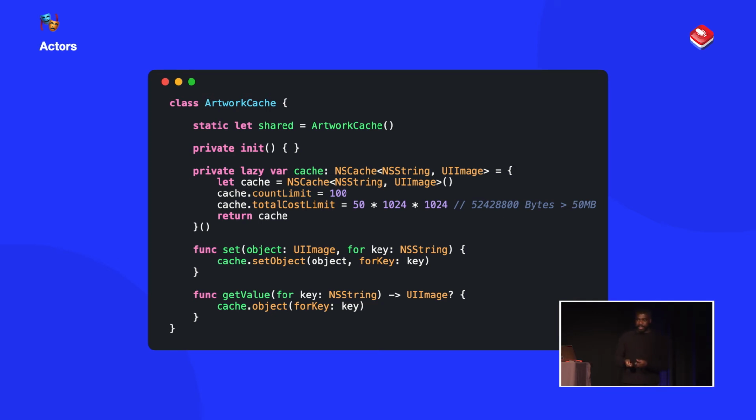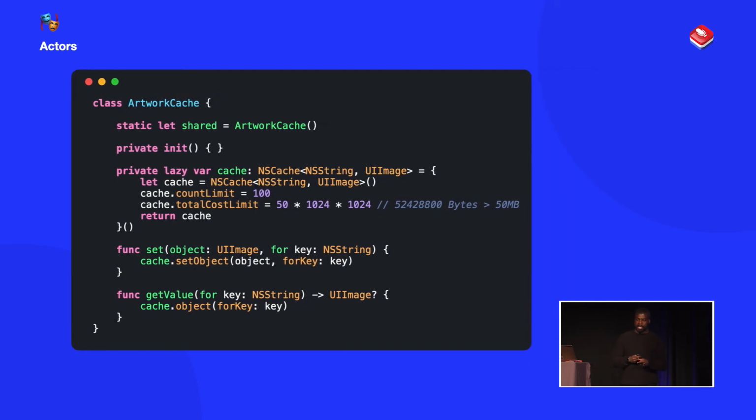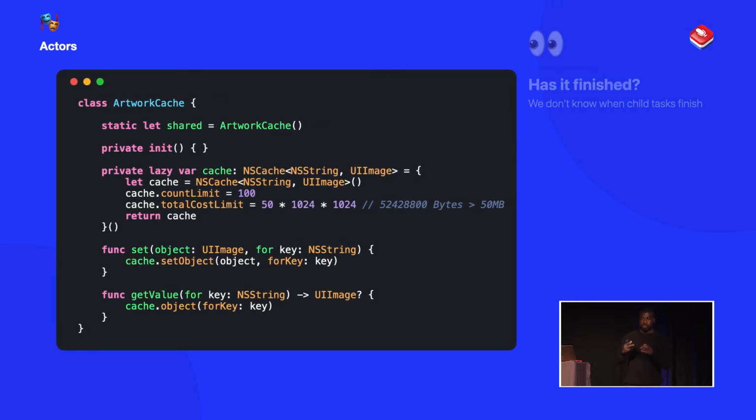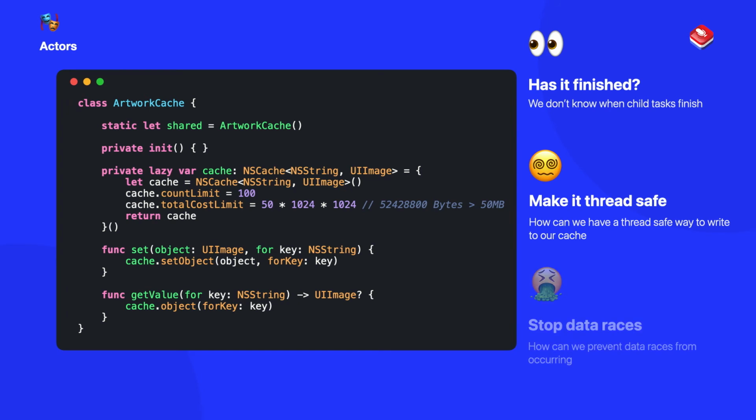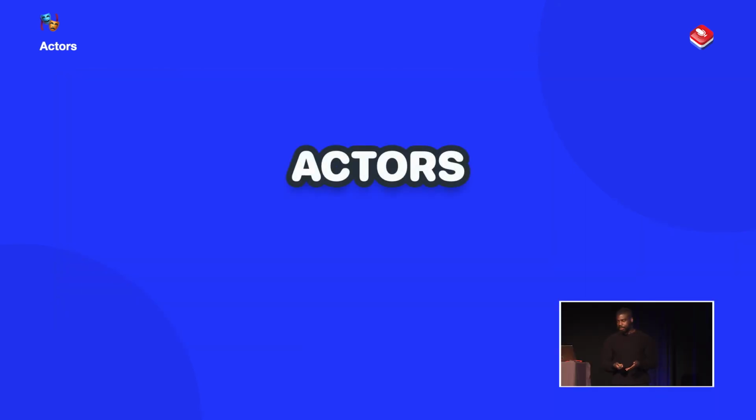But there's a problem with this. Remember what I said before about using a task group? We don't know if a child task has finished because you could have multiple ones running in parallel. Also, how can we make this thread safe? Because if we have two child tasks running at the same time and they both try to write to this cache, we've now got ourselves a data race. So how do we stop that? Well, what we can do is use something called an actor. An actor essentially allows us to protect our state from data races. It's a nice way for us to protect our mutable state across different threads.